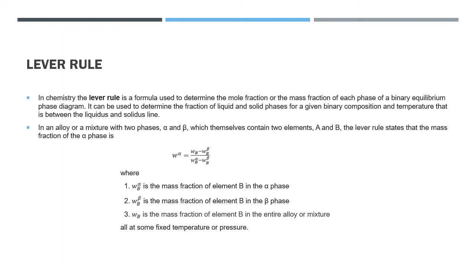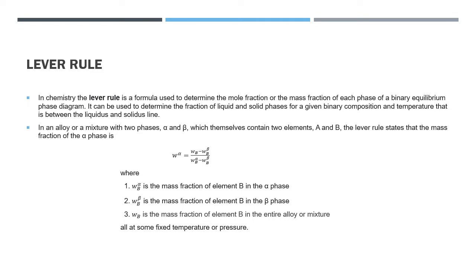In an alloy or a mixture with two phases, alpha and beta, which themselves contain two elements A and B, the lever rule states that the mass fraction of the alpha phase is W alpha equal to Wb minus W beta b upon W alpha b minus W beta b, where W alpha b is the mass fraction of element B in the alpha phase, W beta b is the mass fraction of element B in the beta phase, and Wb is the mass fraction of element B in the entire alloy or mixture.